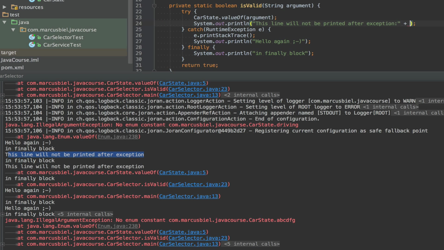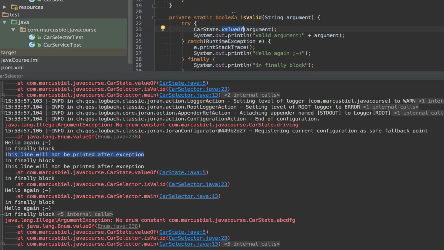I didn't add the argument. So here I can say valid argument. Yeah, because if this is printed after the value of, it means the exception did not happen.